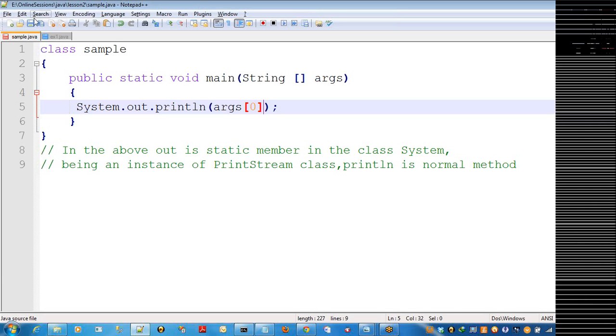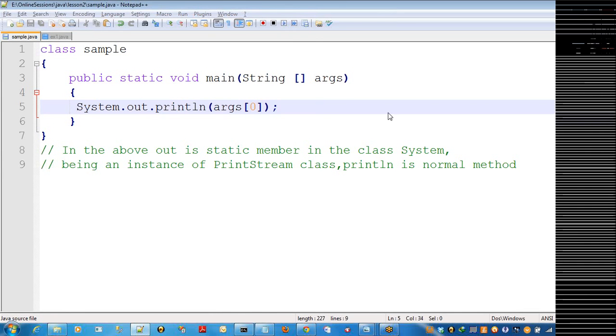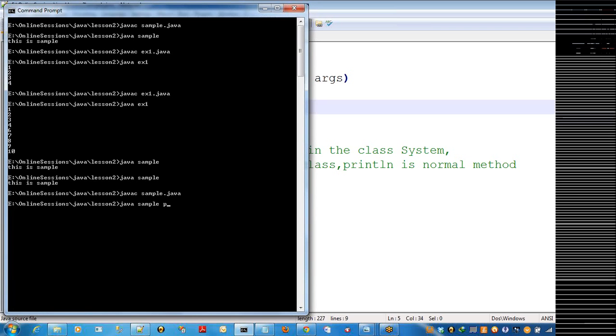See what happened. Now save this and compile it. Now I can pass some value, because you are referring to args of 0. Clear? If you are not passing any argument, it will give an error. Suppose I give fun, it will display fun. If I give Kumar, it will display Kumar.